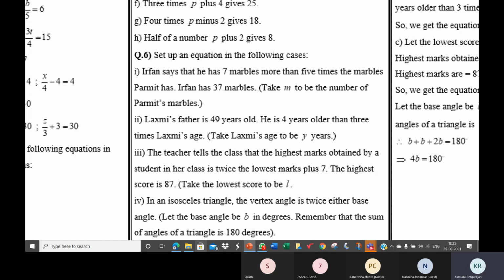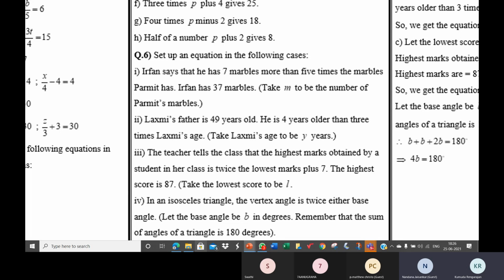Irfan, who has 37 marbles, is telling that he has 7 marbles more than 5 times the marbles Parmit has. What is 5 times the marbles Parmit has? 5M. What is 7 more than that? Plus 7. 5M plus 7.